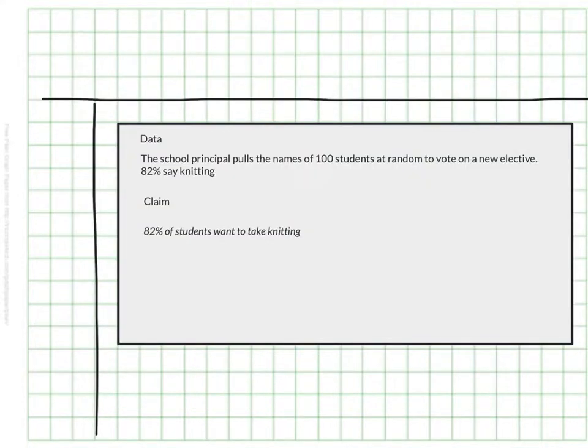Let's say that the principal here at school wants to know what electives students want next year. So he pulls the name of 100 students at random to vote on a new elective and asks for their top choice. 82% say they would like to have knitting as a new elective. Can we make a claim, as the principal might, that 82% of students want to take knitting? Is that a valid claim? In this case, I would actually probably say yes.